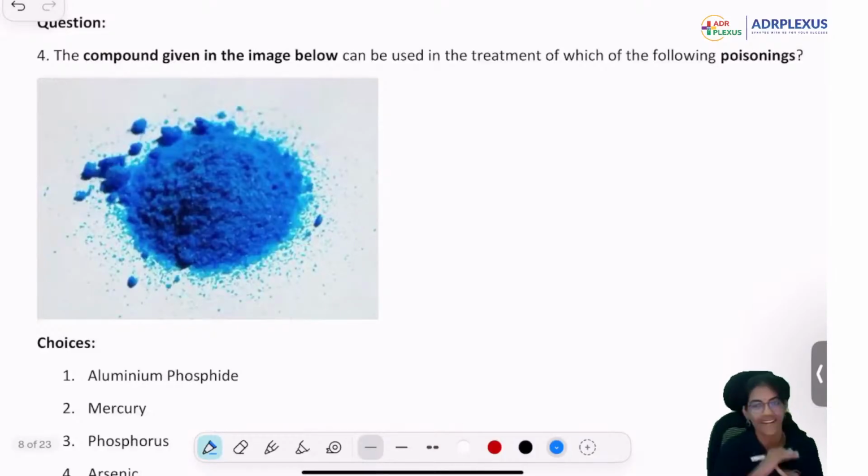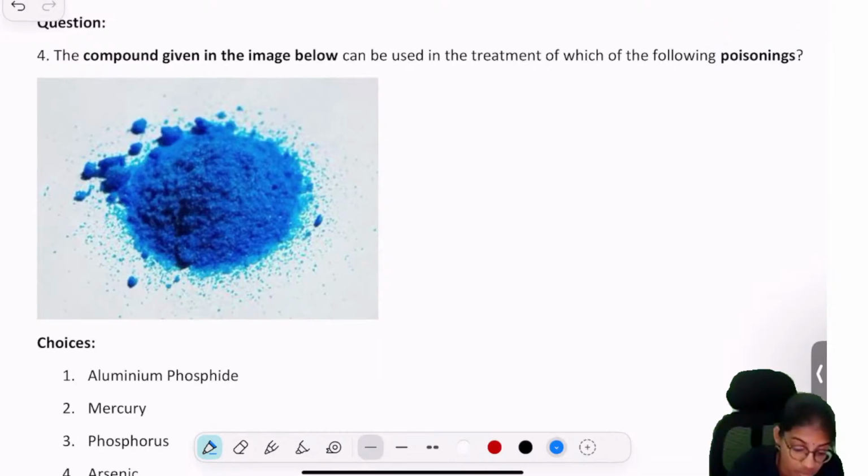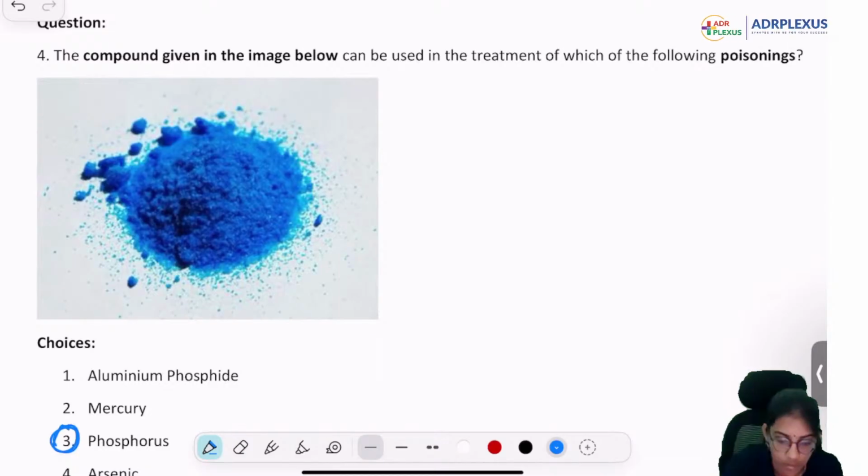Compound given below. Again, every 2 years once, or every two question papers once, they ask weird questions. So this is one of the weird questions. It is no longer practically used. Where was copper sulfate used in treatment? Very good, doctor. In history, all right. In phosphorus poisoning, it was used. Very good, doctor. Okay, the next one.